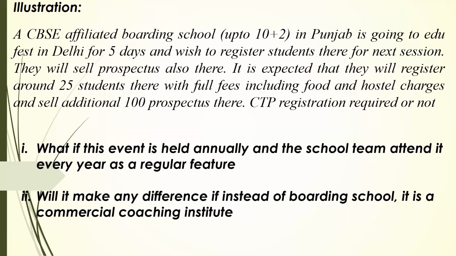Let's take an example of goods we have discussed earlier, that we are going to an exhibition and we are just making registrations there. We are getting orders there and getting advance money, and then we are going back to our home state and supplying goods from there. In this case, we are not selling anything. We are supplying goods from our home state. Here again, we will be providing service from our home state only.